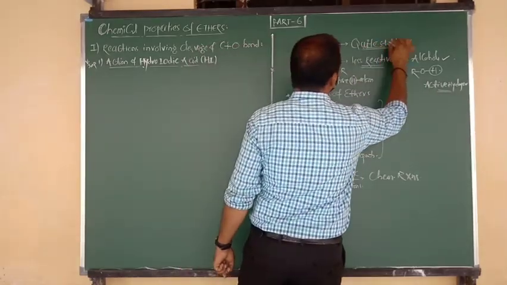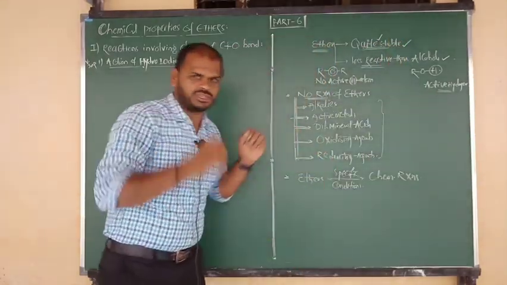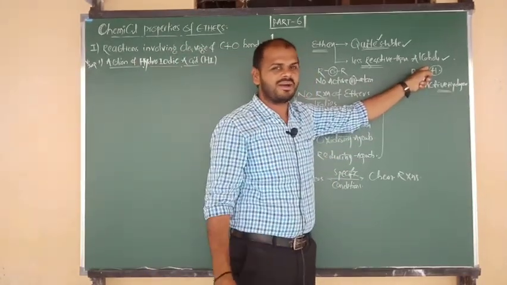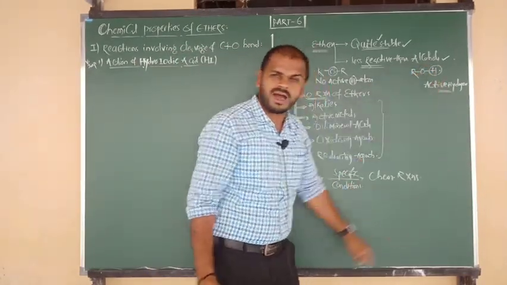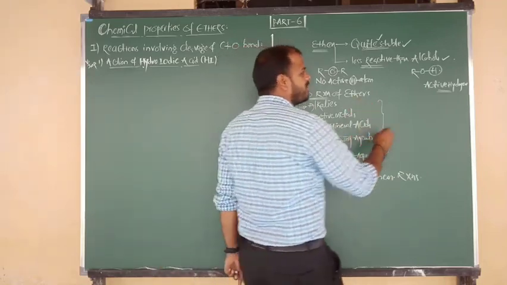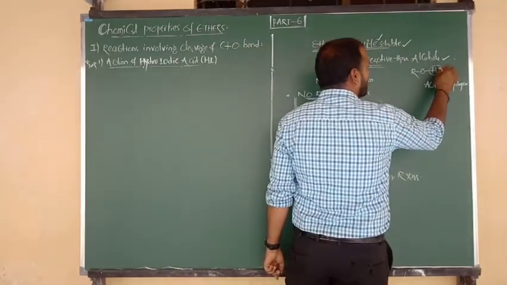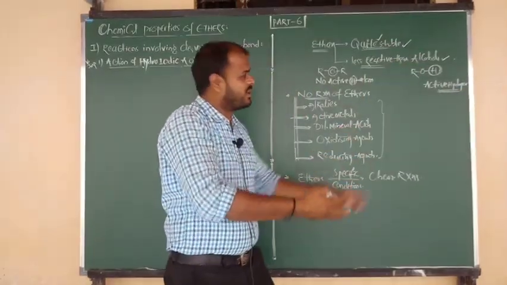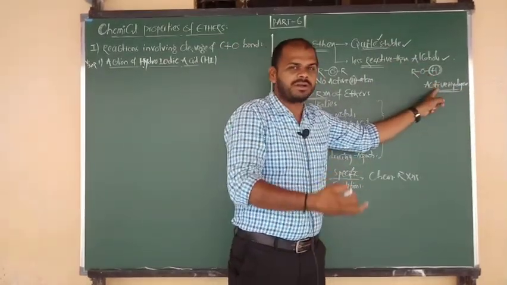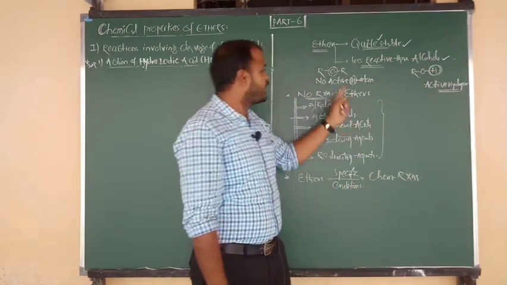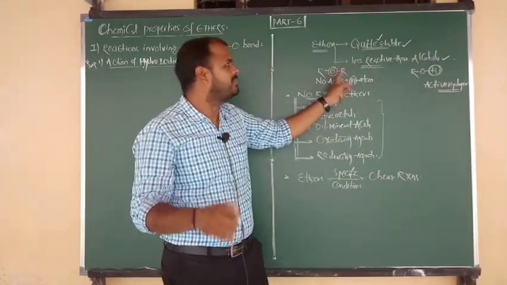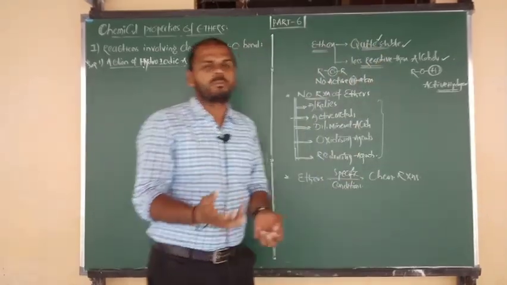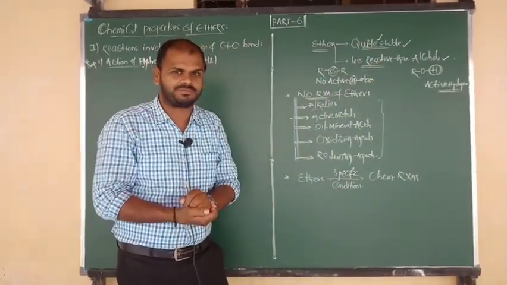Less reactive means they are quite stable in nature as compared to alcohols, because in alcohol the general formula is ROH. As per that formula, O is connected to hydrogen, and that hydrogen is active hydrogen. Due to the presence of active H atom, alcohols are more reactive. Due to the absence of active H atom, ethers are less reactive. Less reactive means quite the opposite: they are quite stable in nature.